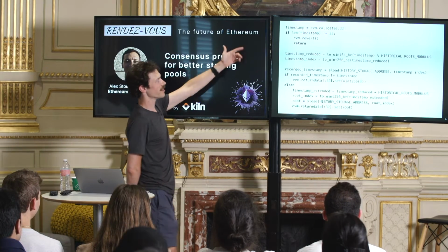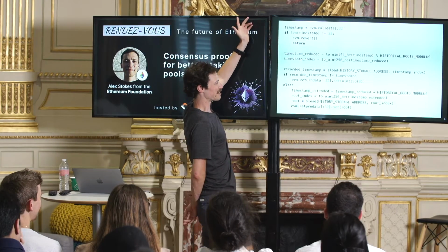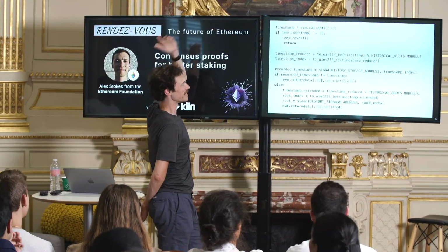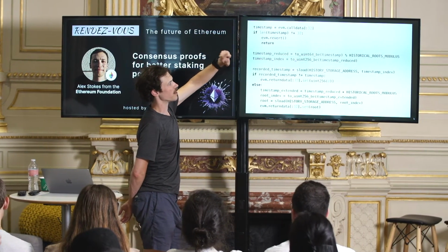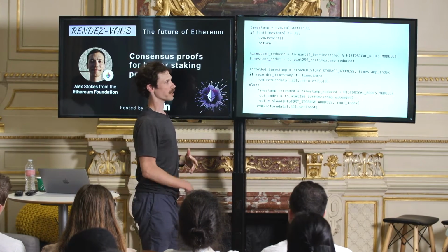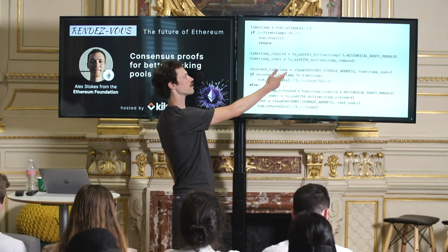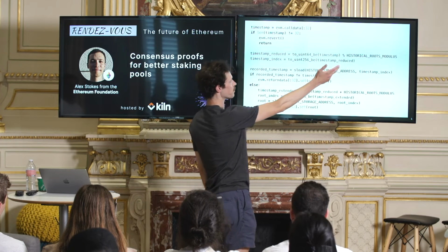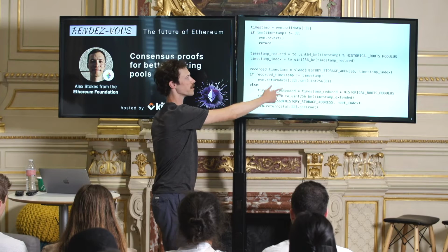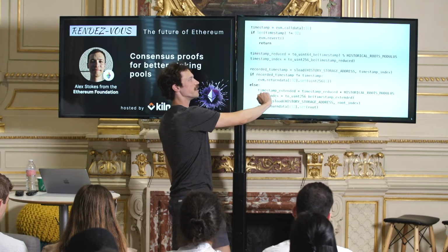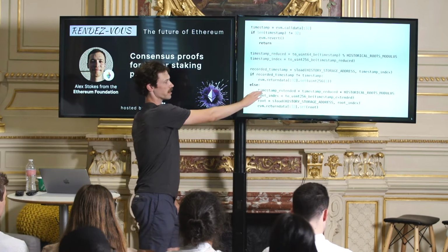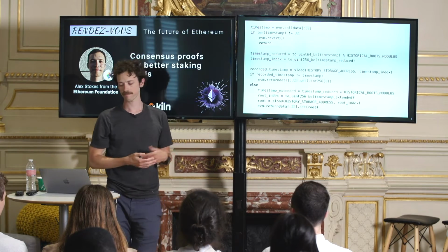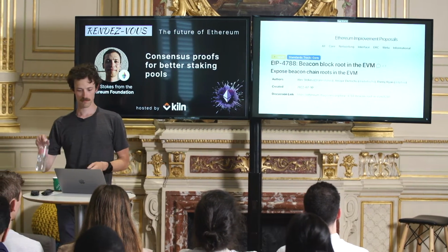There's more in the EIP, that's where all the details are, honestly. But essentially, the idea is you get the timestamp from the call data and do some sanity checks on the format of it. One way to make these ring buffers is to use a modulus operation, so modulo arithmetic on the timestamp, modulo the size of the buffer that you want. That's used as an index into the first ring buffer. To get the timestamp, if this doesn't match, then just return a garbage root, basically 0. Otherwise, get it from the other ring buffer and return it to the caller. So that's a high-level overview of the EIP.